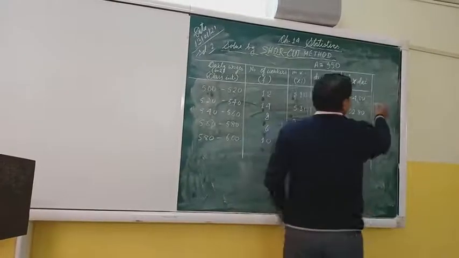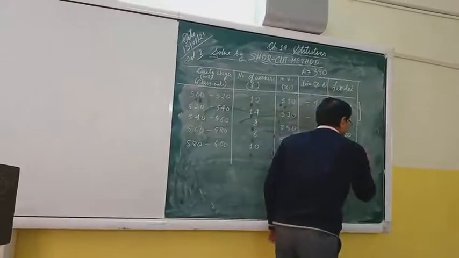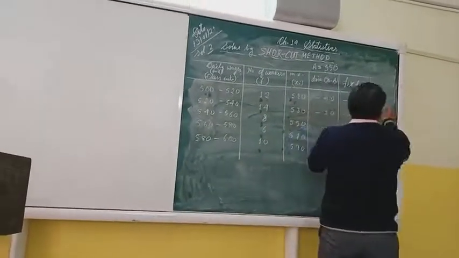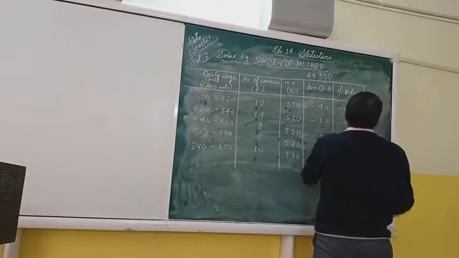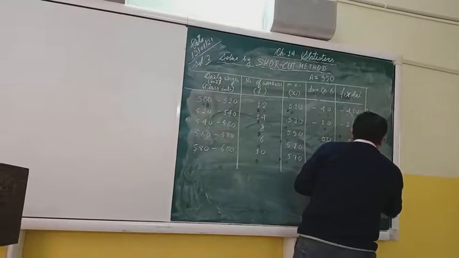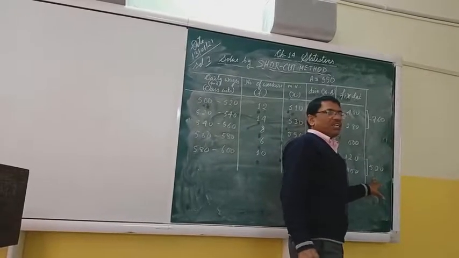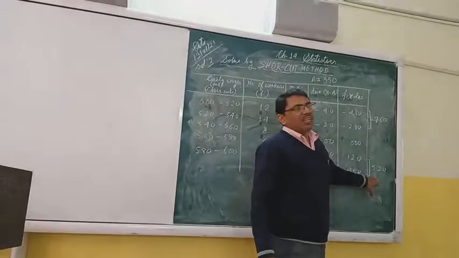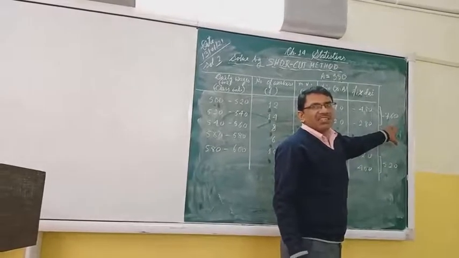Now students, you are seeing two values are negative and two are positive. If we add both the negative values, we get 760 in negative, and the positive sum is 520. We see the negative value is greater than the positive value, so our difference comes out negative.